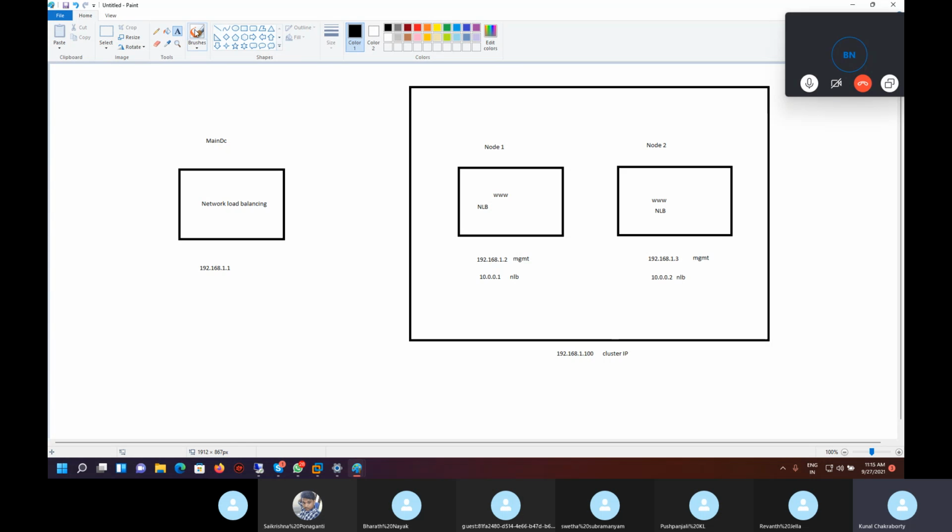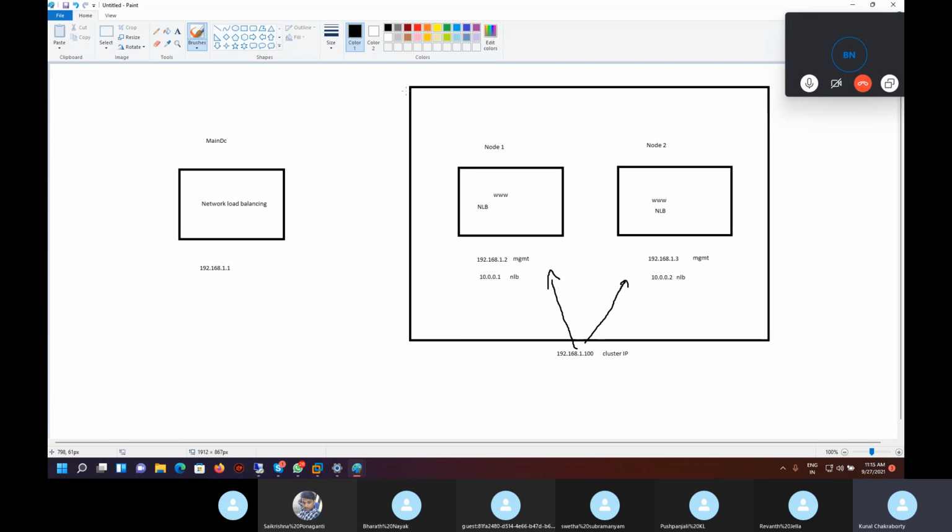Yes. So what happens when this IP is entered? As a first step, the traffic will decide where to go. For example, first traffic goes to node 1. And let's say there is a lot of traffic load. Then it will move to node 2. So you need to have high traffic. Then only you can see this change.